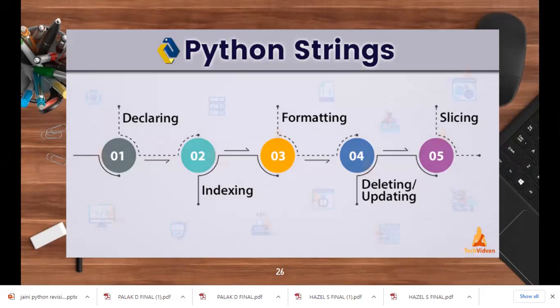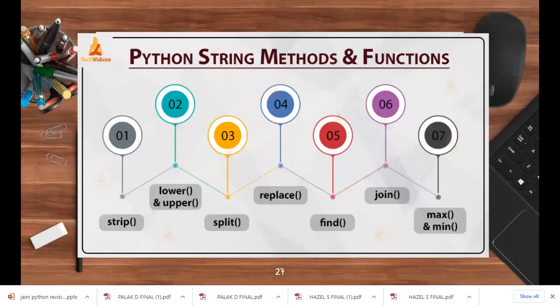Then we learned about the Python string. In Python strings, we learned how to declare it, how the indexing works, we learned the format feature, we learned how to delete and update it, and we learned slicing of the string. Slicing of the string was very, very important because many questions come on that. Python string methods and functions, we have 7 here, but there are many more, and we have used quite a few of them ourselves.